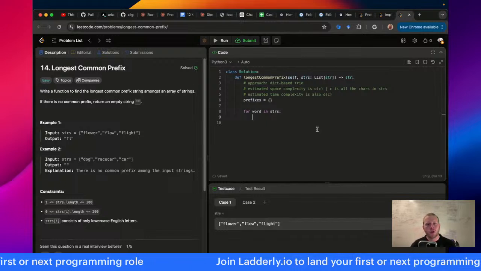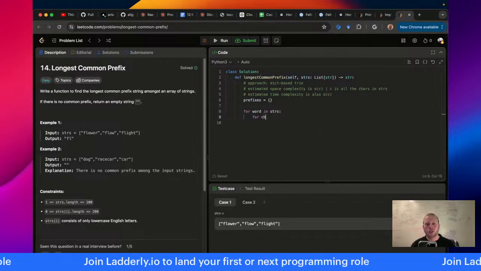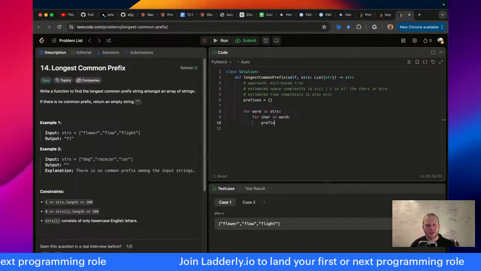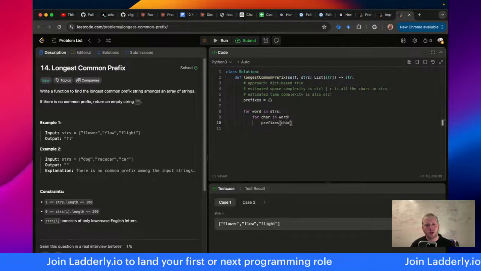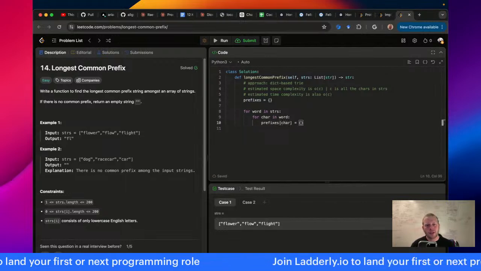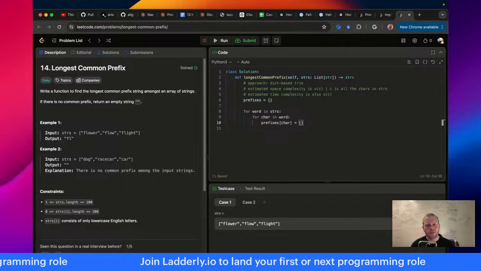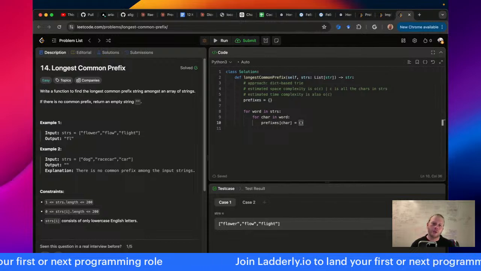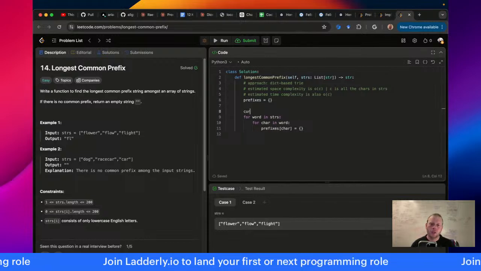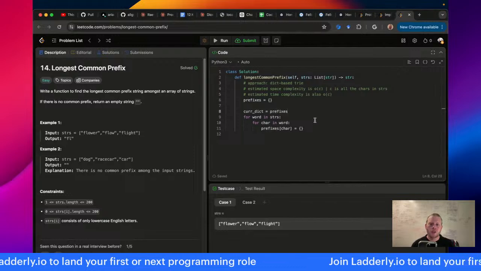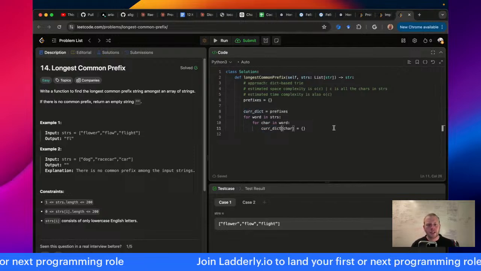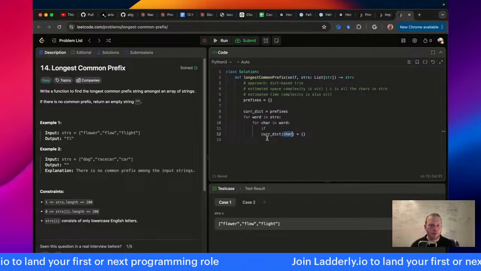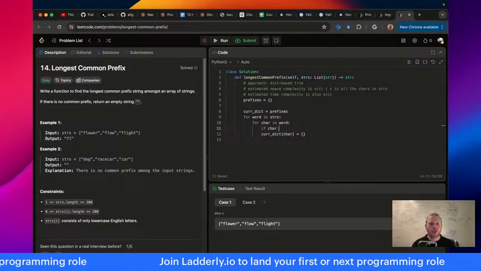Anyway, so for word in stirs, and then for char in word, and I can say prefixes char is a dictionary. Prefixes char is a dictionary. And then I want to step into it. I'm doing this wrong, so let me say cur dict is prefixes, and I'll say cur dict of char. Yep, this is the bit I'm missing. Before I look it up, I need to know whether it exists. So if char in cur dict,